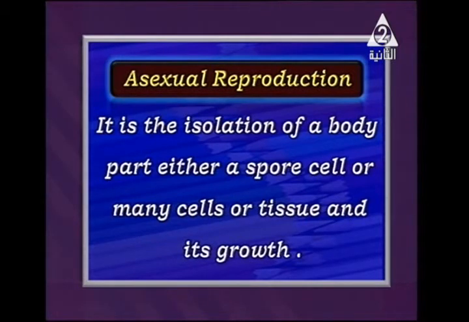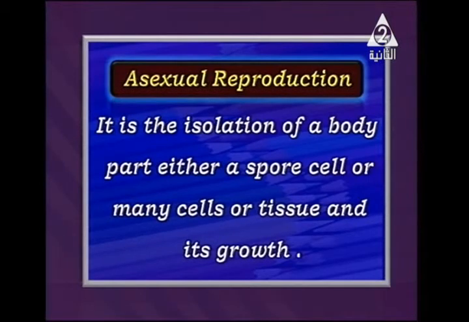Well, isolation means to separate a part of the body. And separating a part of the body has different forms, like spores, as we will study, like bread mold fungus and most fungi, and also some parts of living organisms like starfish, as we're going to see in the regeneration type.